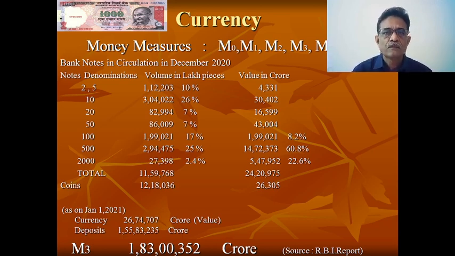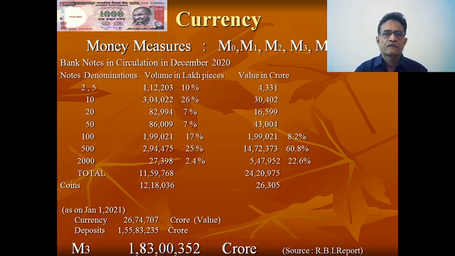What is M2? M2 includes M1, that is the currency with the public plus demand deposits, plus post office saving deposits. Previously, banks were not spread all over India, so post offices were working as a bank. So the importance of post offices was much more during the older period. So M2 includes M1 plus post office savings.